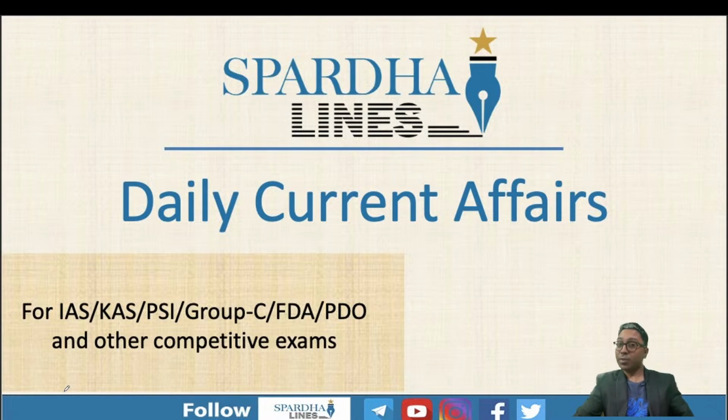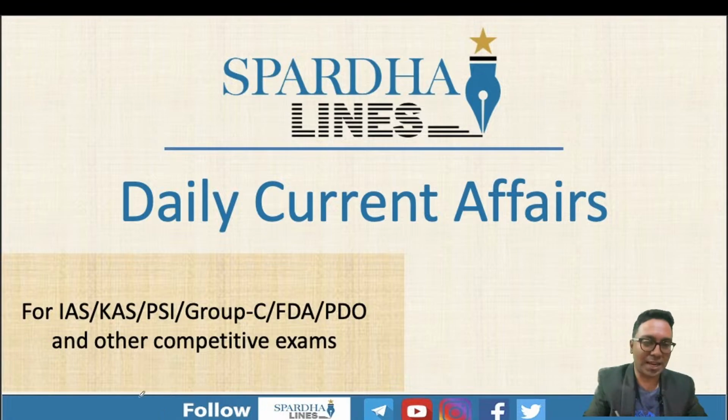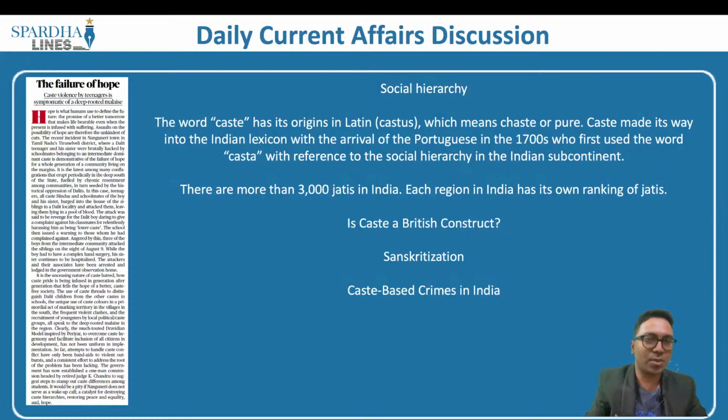We will take up some of the important articles that are in news and are important from GS paper 1, GS paper 2, GS 3 perspective. Let us try and understand some of the important articles for today's newspaper analysis. The first article is with respect to the caste system. This is very important from your GS paper 1 perspective, which is your social issues.